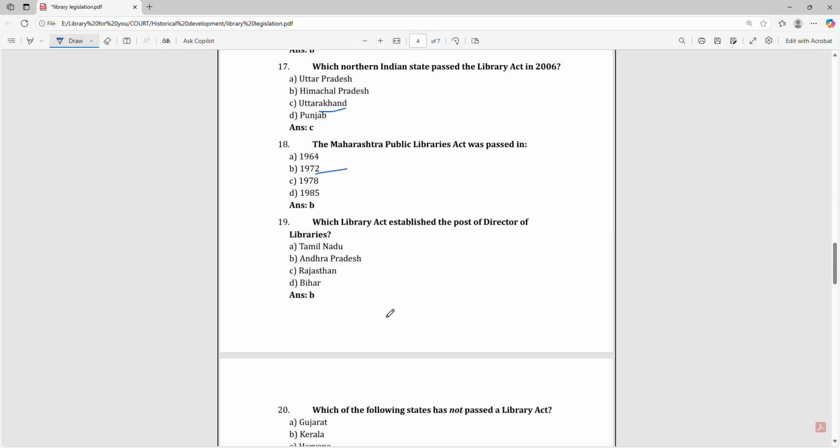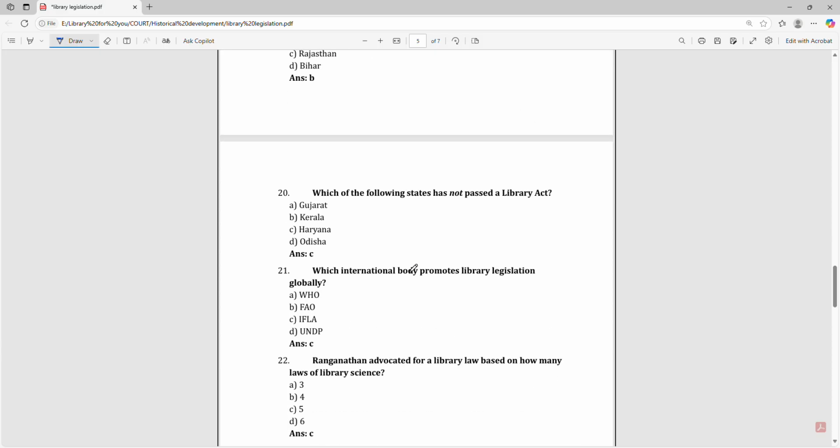Which Library Act established the post of Director of Libraries? That is Andhra Pradesh. Which of the following states has not passed a Library Act? Haryana. Which international body promotes library legislation? IFLA. Ranganathan advocated for library laws based on how many laws of library science?